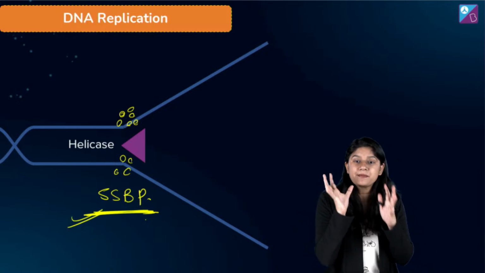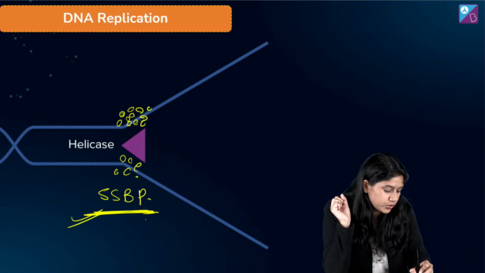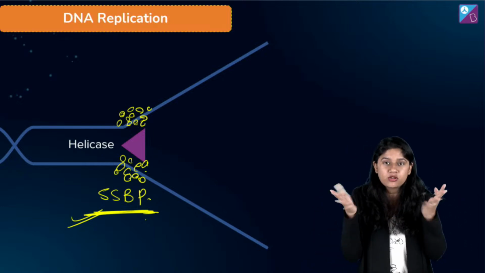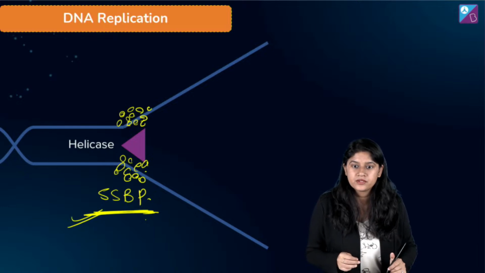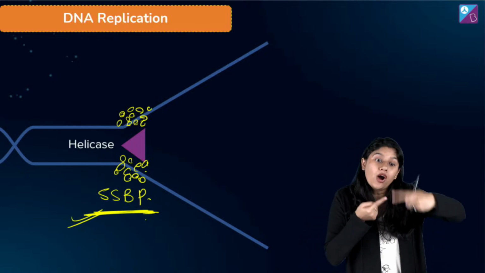These are the binding proteins that will make sure कि unwind फिर से दोबारा coiling ना हो. So ये इस तरीके से आके stick हो जाएंगे. And they will make sure कि winding फिर से ना हो. है ना? बहुत जरूरी है, वरना DNA का nature क्या है? Wind हो जाता है. Coil हो जाता है.